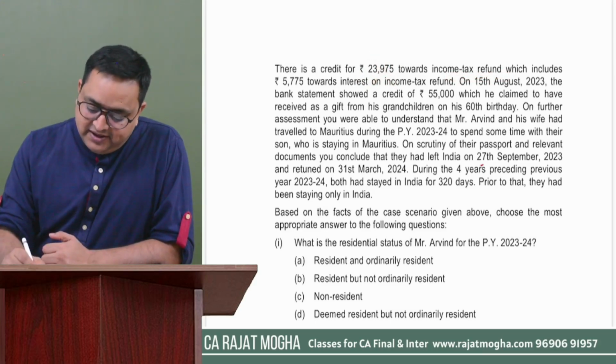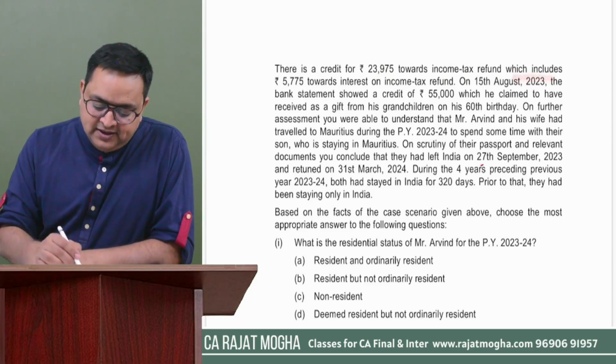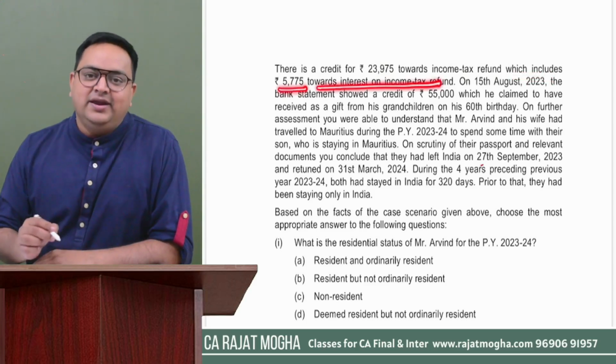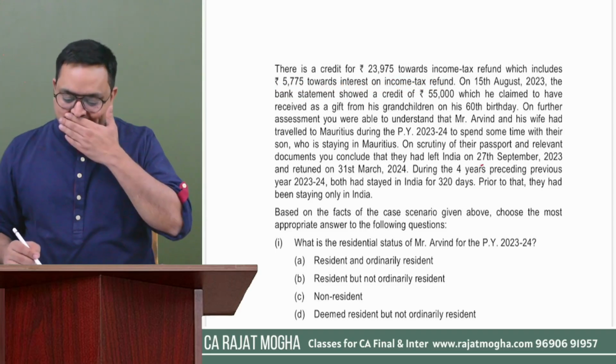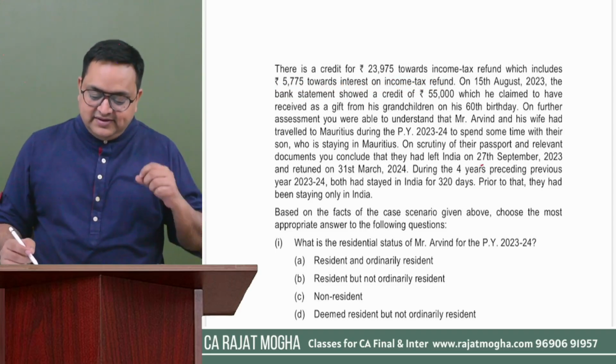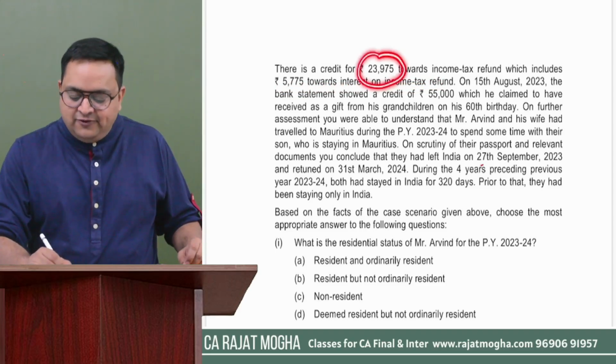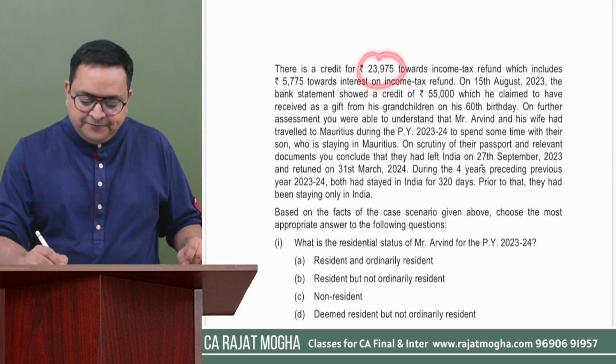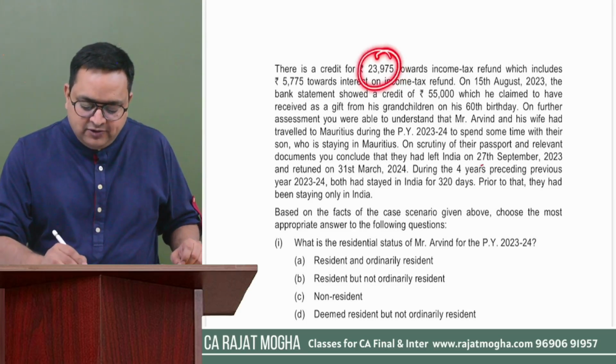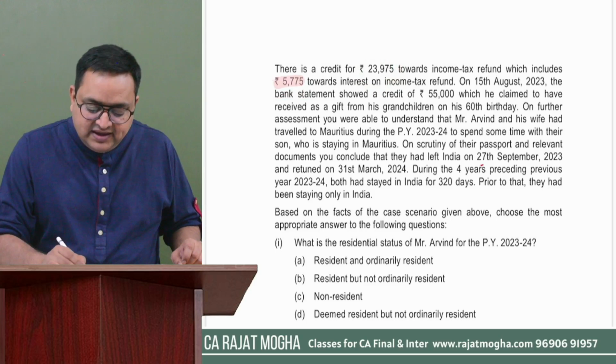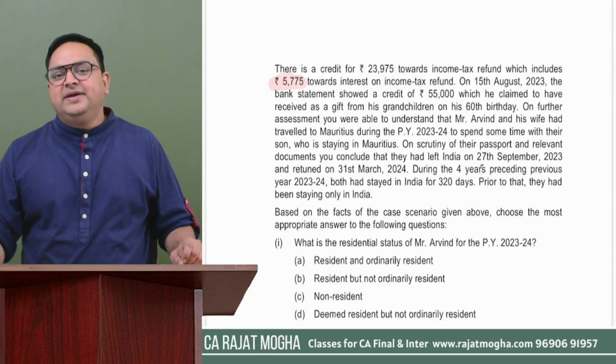But wait, here they are also saying which includes 5775 towards interest on income tax refund. So they are saying that there is a credit of 23,975, but out of this amount, 5775 is the interest on income tax refund.